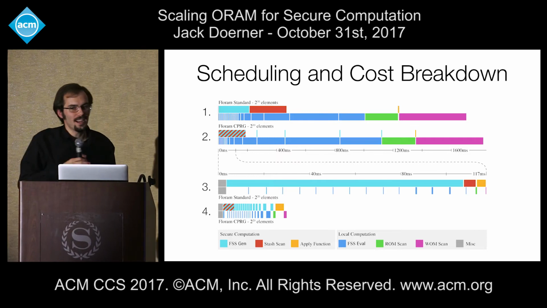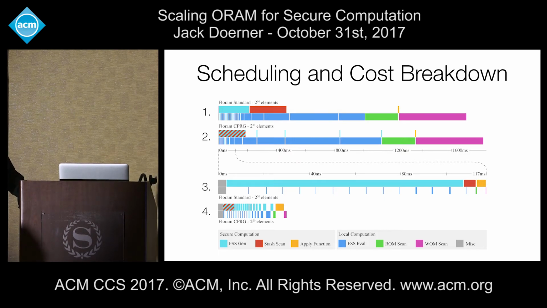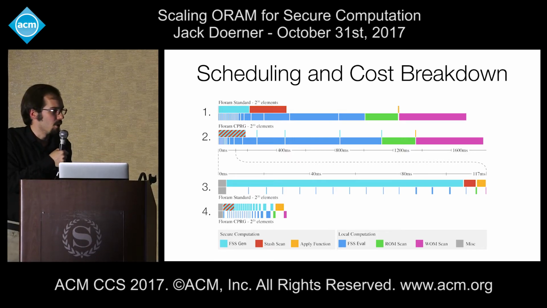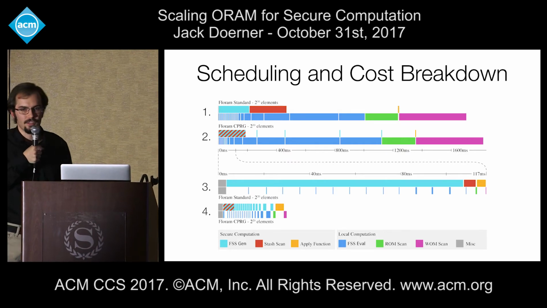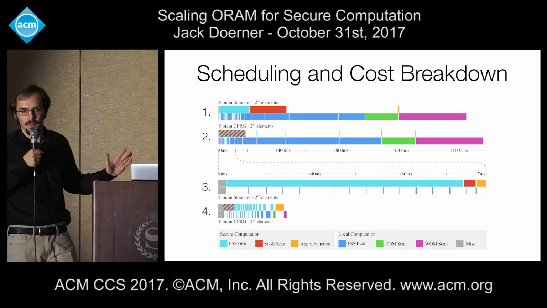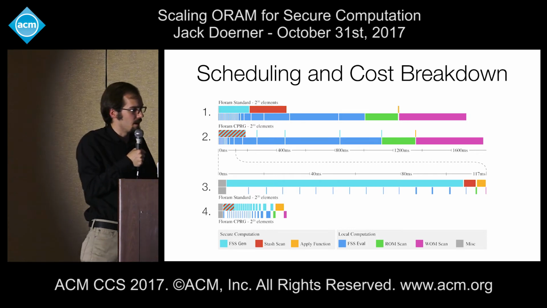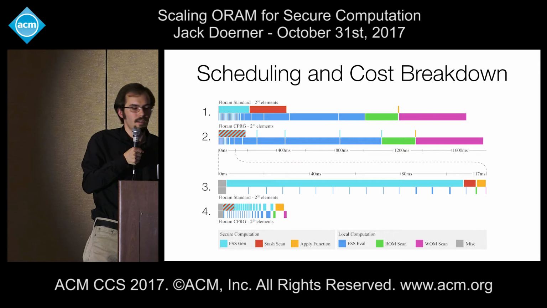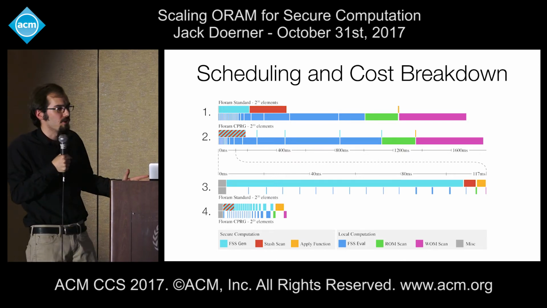So here's a cost breakdown of our scheme. You see 4 lines here. The top 2 are at 2 to the 30 ORAM elements, and the bottom 2 are at 2 to the 20 ORAM elements. And in each pair, the top one is the standard FSS algorithm. That is the one that runs the pseudorandom generator in secure computation. And the bottom lines in each pair are the ones that do our optimization with no pseudorandom generator.